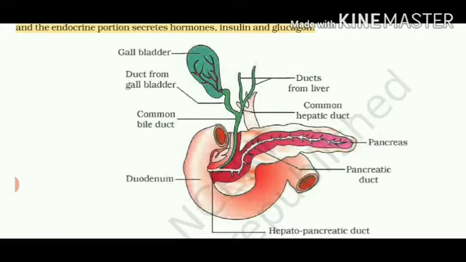These days, due to sedentary lifestyle and certain changes in our diet, it has been seen that people are suffering from stones in the gallbladder. So the doctor can easily advise that there is no need to take out the stones from the gallbladder. We will just do a surgical operation and take out the whole gallbladder. So does it mean that the gallbladder does not play any important role in the human body?